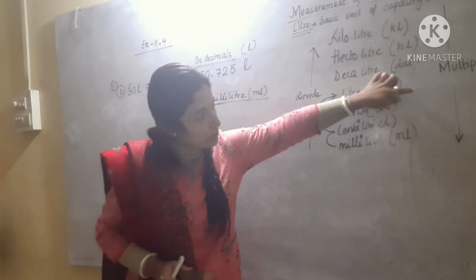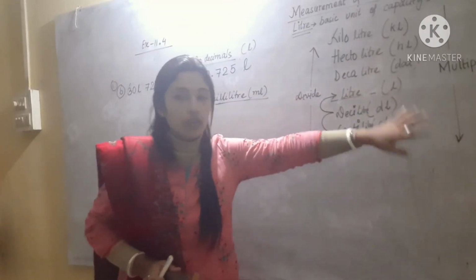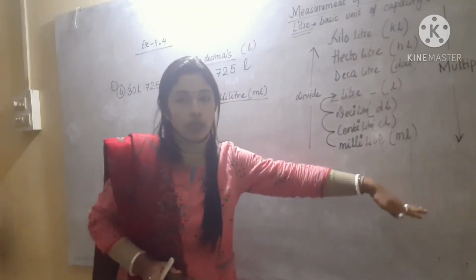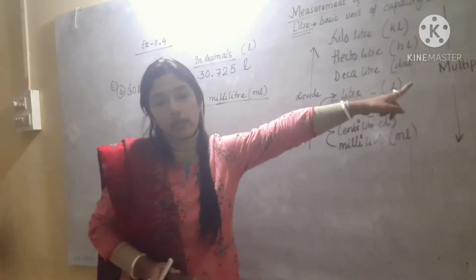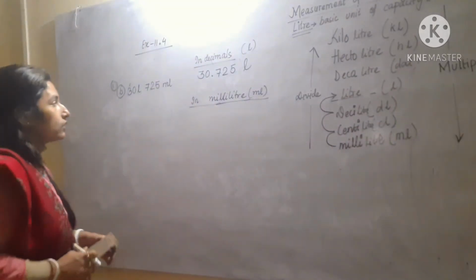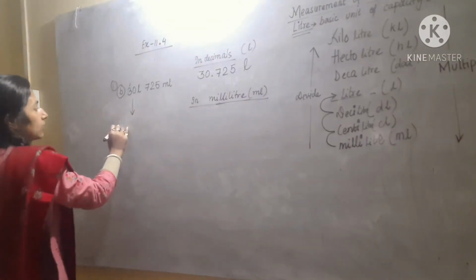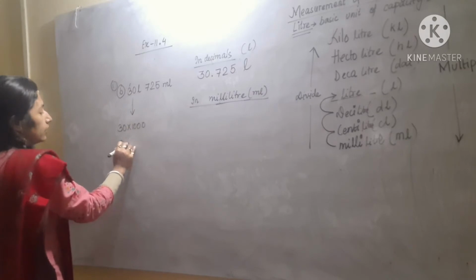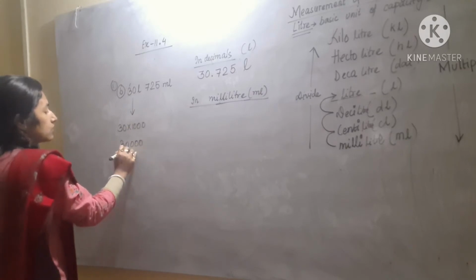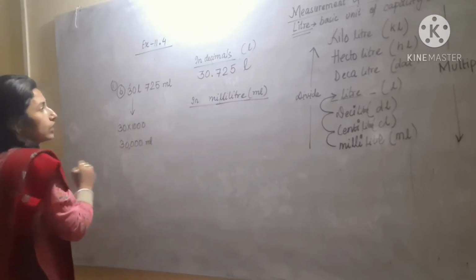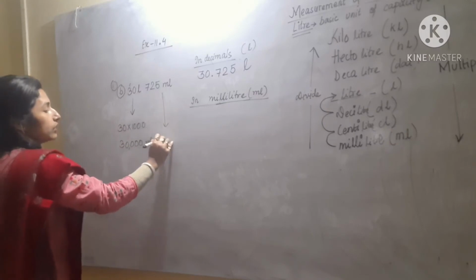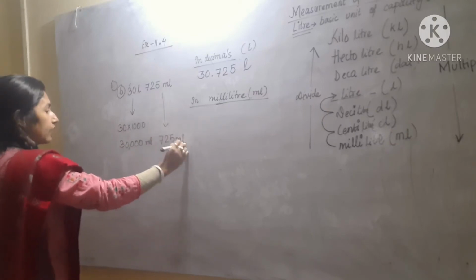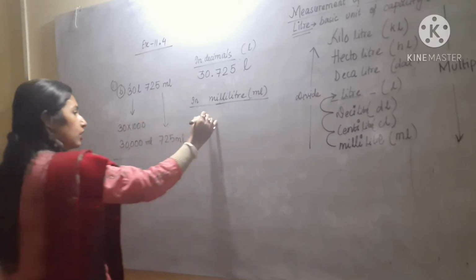How many steps? 1, 2, 3. 3 steps. Whenever we are going downward, we have to multiply, and here we multiply by 1000. So multiply 30 with 1000 and you will get 30,000. This is coming in ml, that is milliliter. This is already in milliliter, so just add the two things. You will get how much?